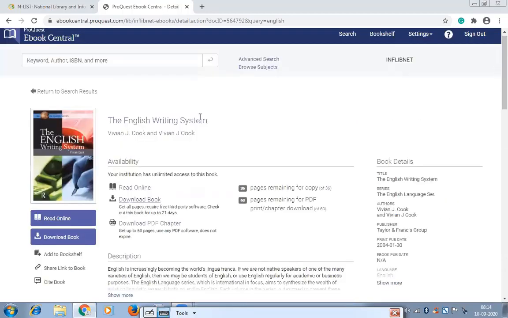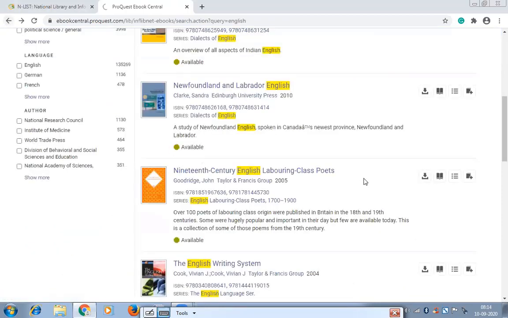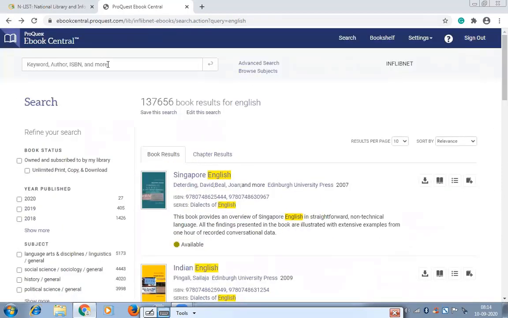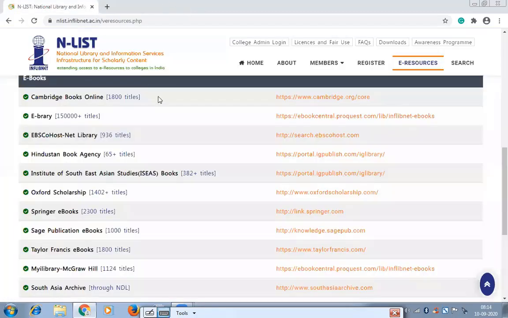Like that, you can search literature books, economics, psychology, sociology, history. All subject books are available here. You can search by putting the subject, or the author, or the title of that particular book. So this is all about the Enlist program.